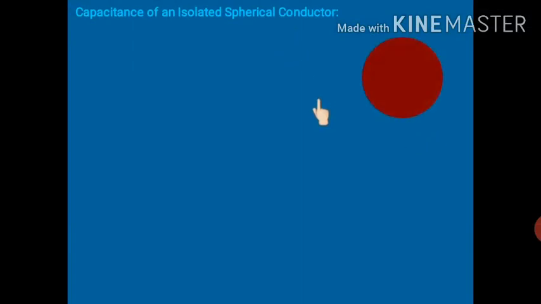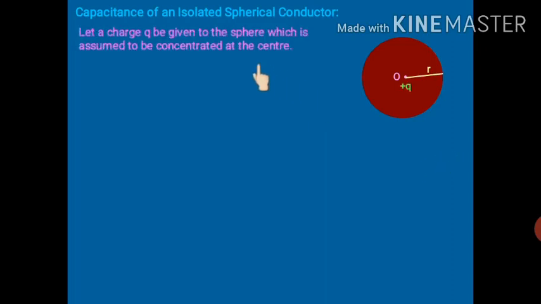So a sphere is there, which you can clearly see on screen. It has center O. R is the radius of this sphere. And plus Q is the charge given to this sphere. So charge Q is given to the sphere, which is assumed to be concentrated at the center. Actually, we know that whenever charge is given to a conductor, the whole charge will spread on its surface. But we have also discussed that the charge spread on the surface behaves as if the whole charge is concentrated at its center. So that's why plus Q is shown at the center.